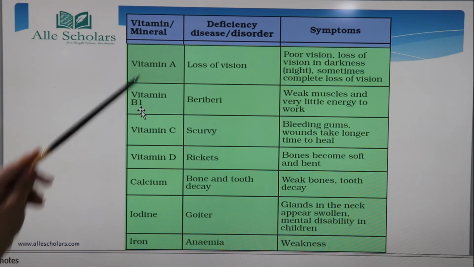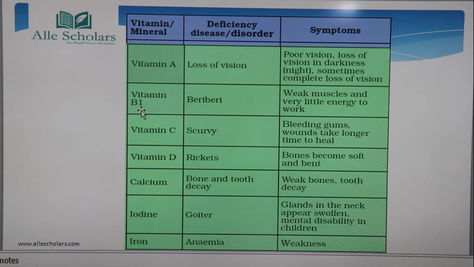If there is a deficiency of iodine, the disease is called goiter, and sometimes a person can suffer from hyperthyroidism and hypothyroidism. So thyroid problems occur. Thyroid disorder is of two types: hyperthyroidism and hypothyroidism. In hyperthyroidism, there is an excess of iodine, and in hypothyroidism, there is a deficiency of iodine. So we can see, as I have already told you, that an excess or a deficiency of any mineral or vitamin is bad for us.